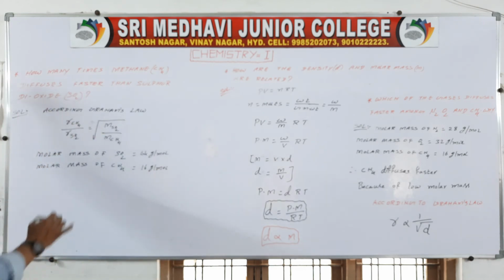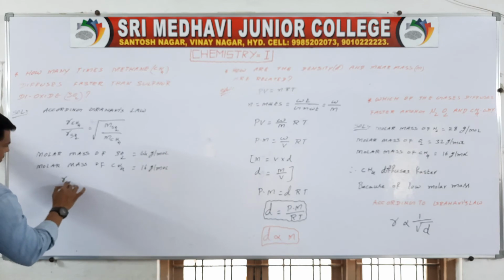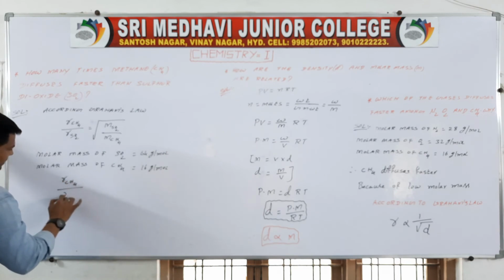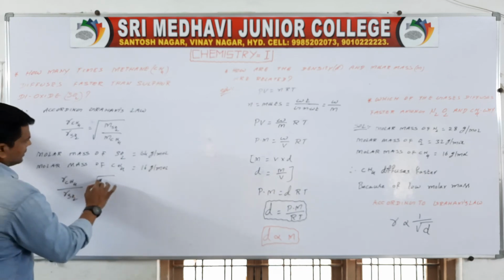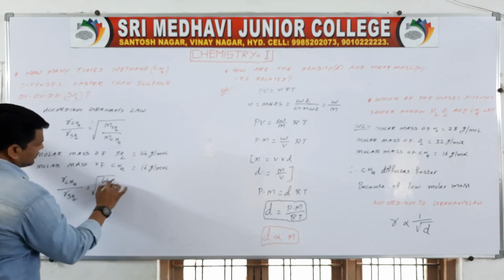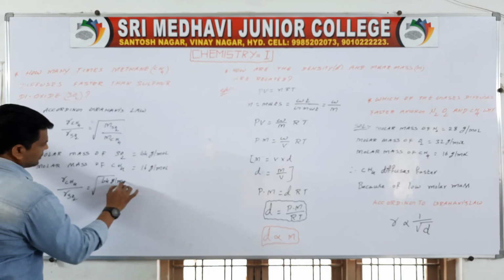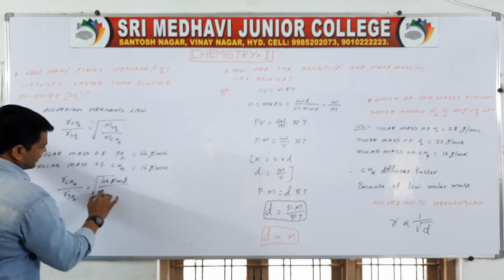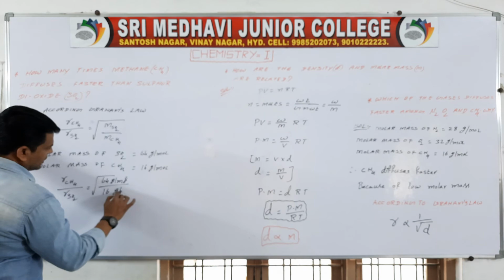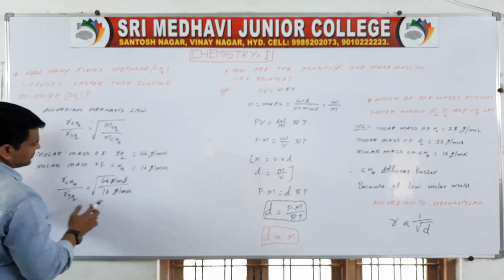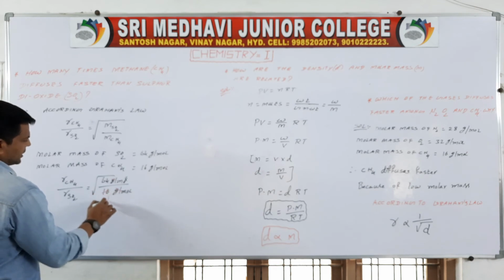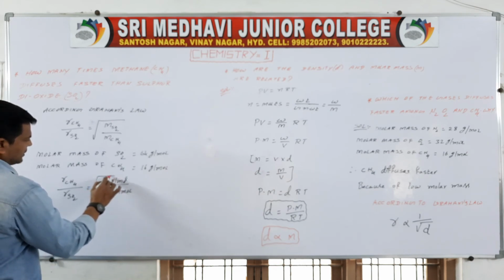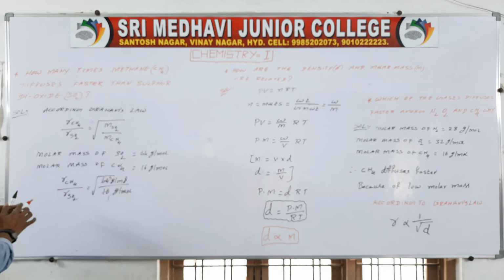Okay, then substitute: R_CH4 by R_SO2 is equal to under root 64 grams per mole by 16 grams per mole. It is cancelled: 16 ones are 16, 16 fours are 64.